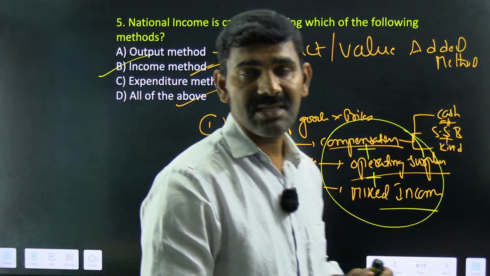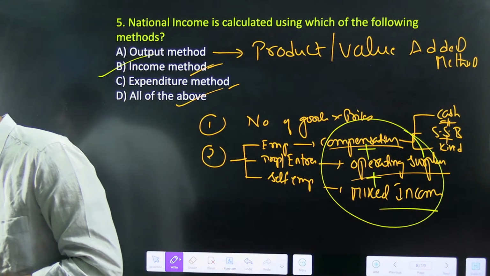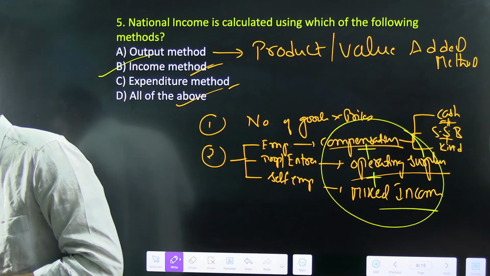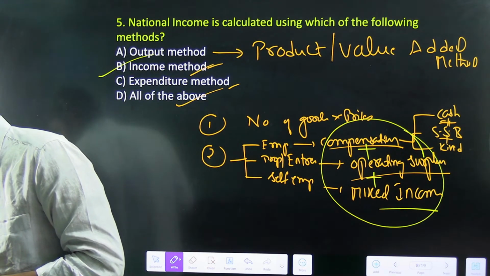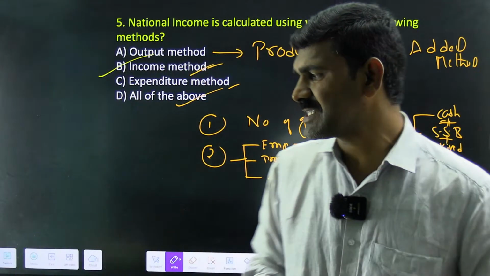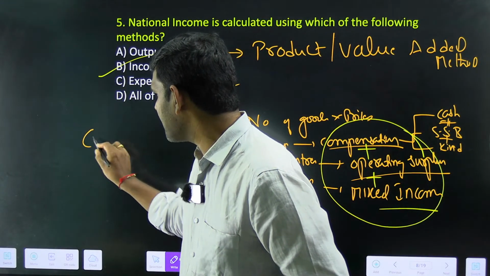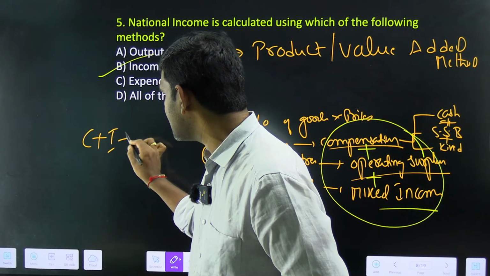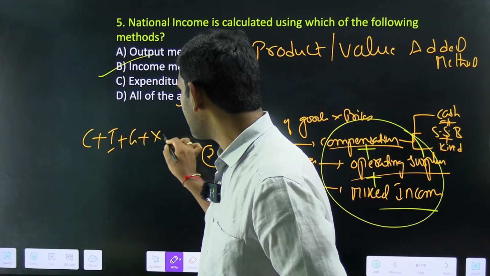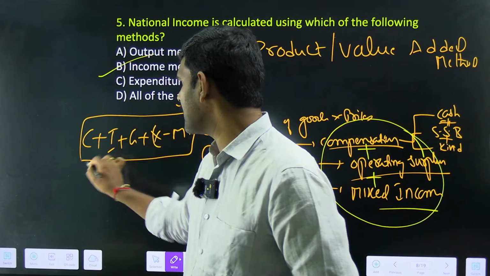And the third one is the expenditure method. What is the meaning of expenditure method? Expenditure method is nothing but, you forgot the formula, C plus I plus G plus X minus M. Okay, C plus I plus G plus X minus M is the formula.